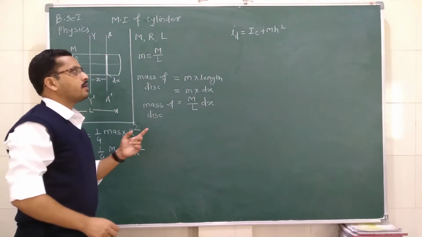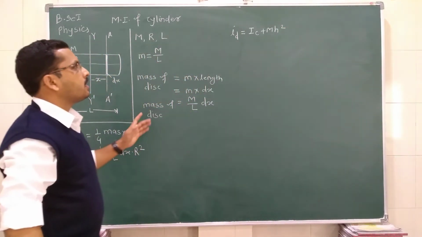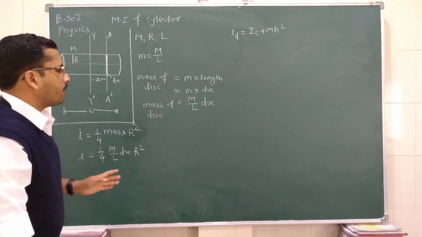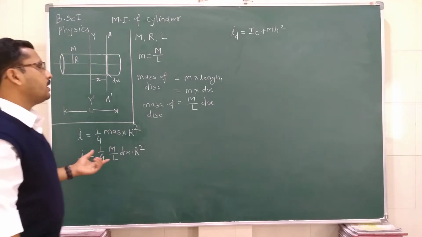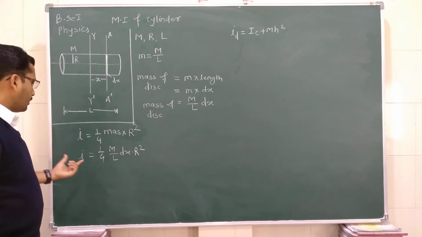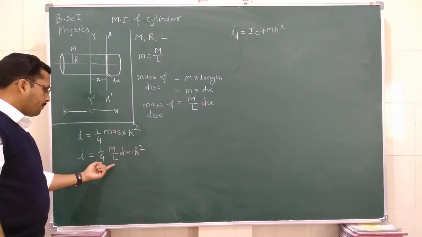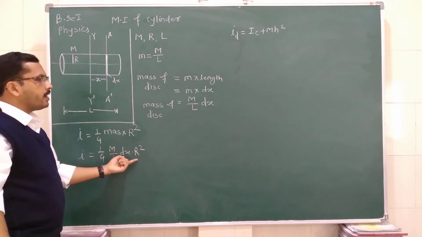IC is the moment of inertia about its center, that is, about the diameter. It is equal to 1 by 4 M by L dx multiplied by R square.